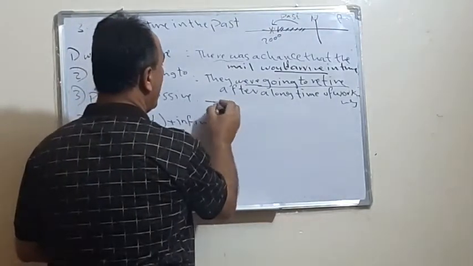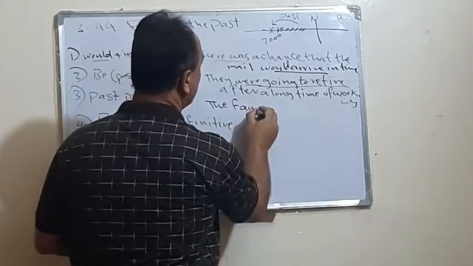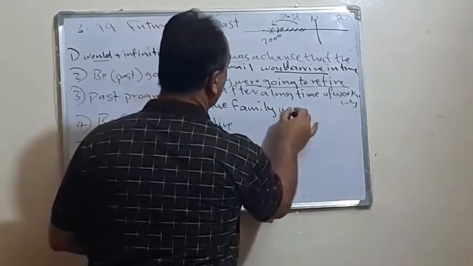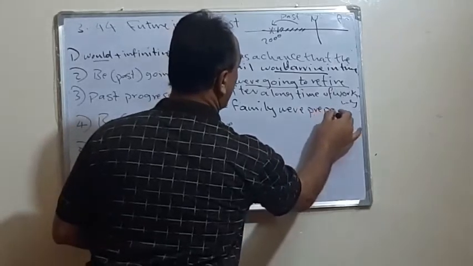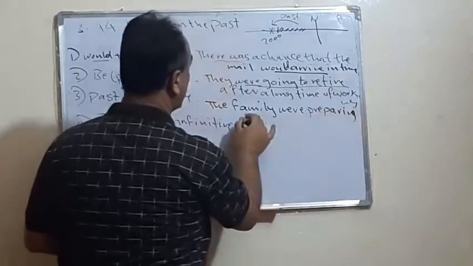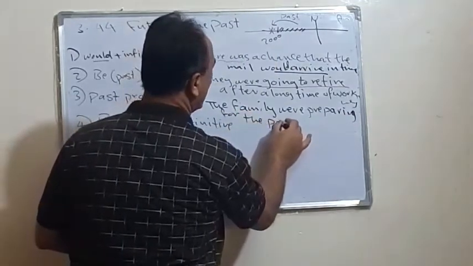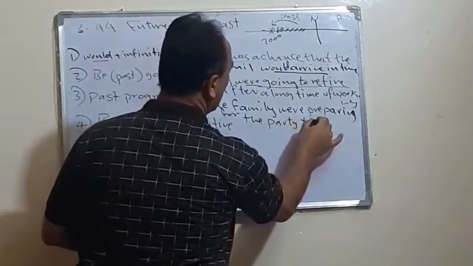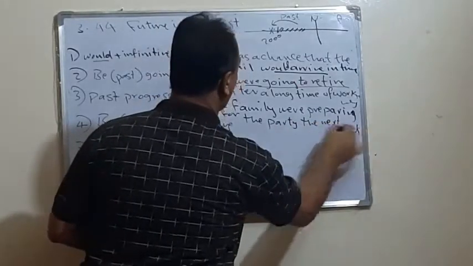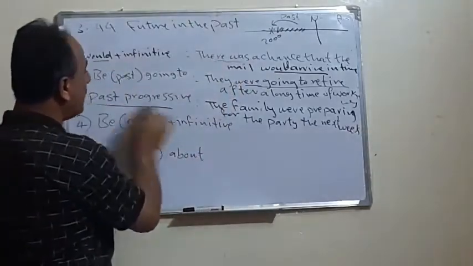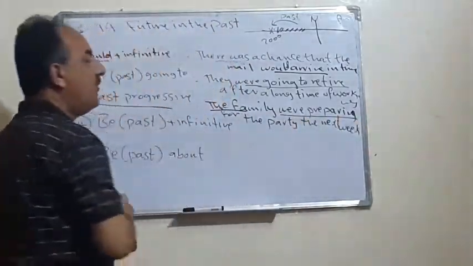We can say the family were preparing for the party the next week. The family, this is the subject, were preparing for the party.